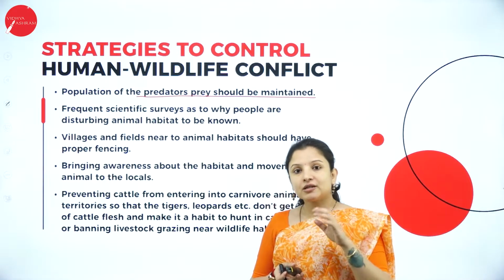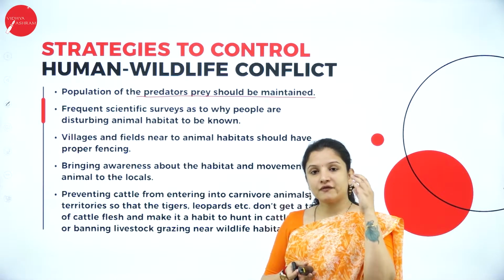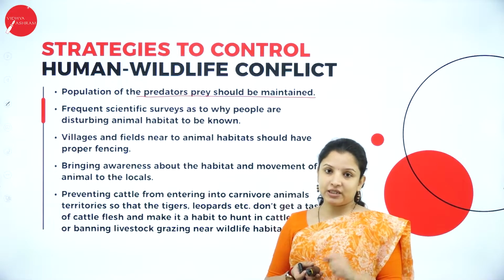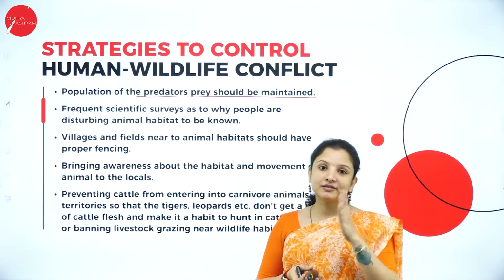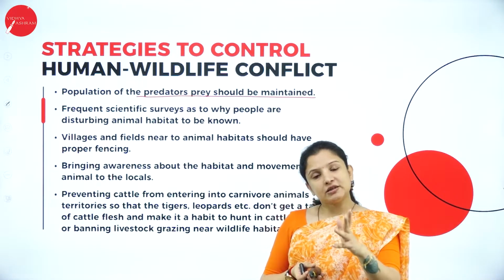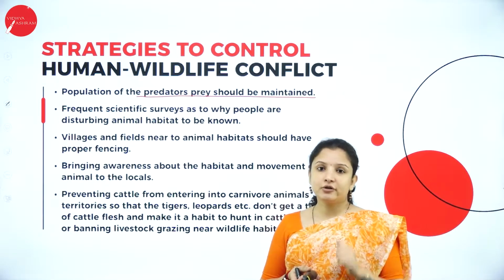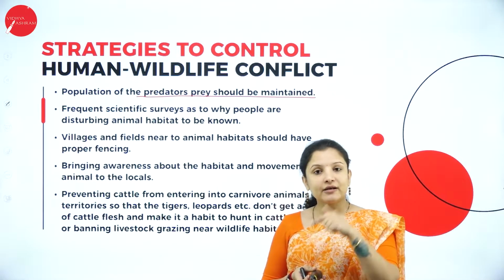So if the forests are not destroyed, what happens? The population of the plants will be more. Therefore, the population of the herbivores will increase. Therefore, there will be enough food for the carnivorous animals to feed on. So when there is food for these carnivorous animals, why will they enter into villages, right? Only because of the lack of food do they enter into villages.